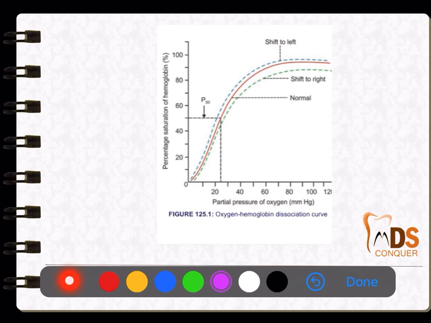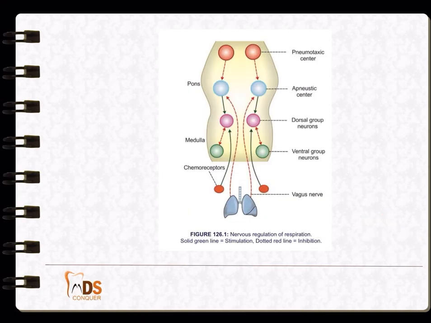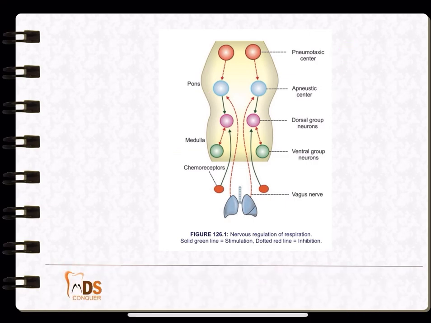So, both Bohr and Haldane effect, and also if possible the chloride shift, all these are quite important related to the physiology. Do have a look and do give a glance there. Next again is the regulation of respiration. So, many times I have asked where the pneumotaxic center is located, where the apneustic center is. So, they are located within the pons, and within the medulla are the dorsal group neurons and the ventral group neurons. So, quite important, the regulation of respiration.